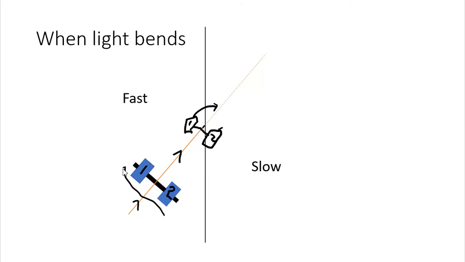Now when the wheels are both in, they're the same speed. It's just going to go back to going straight. But if we imagine these two wheels pivoting clockwise in my example, and then they start going straight again, then that means that this whole thing is going to shift also. And now the new path is going this way. So where the car was traveling in this dotted line, it is now traveling at an angle lower than its straight line path. We could say it was bent downwards, if you will. So there is my first example.